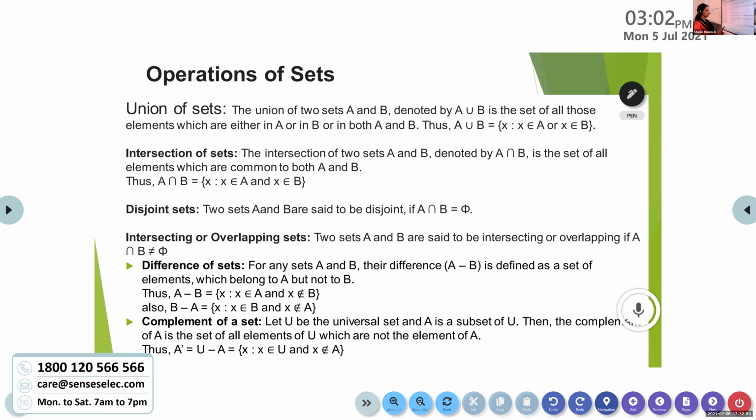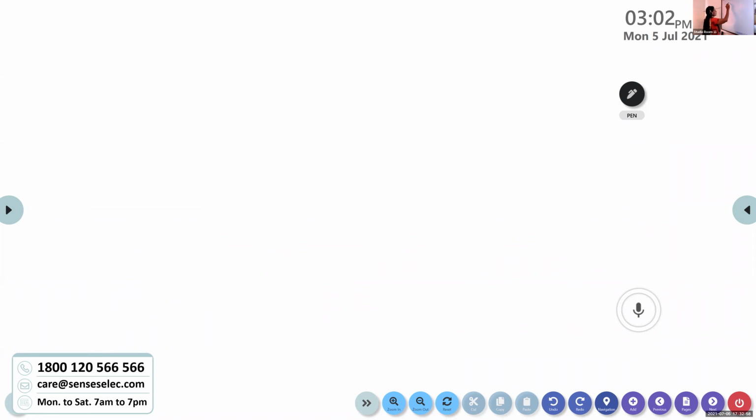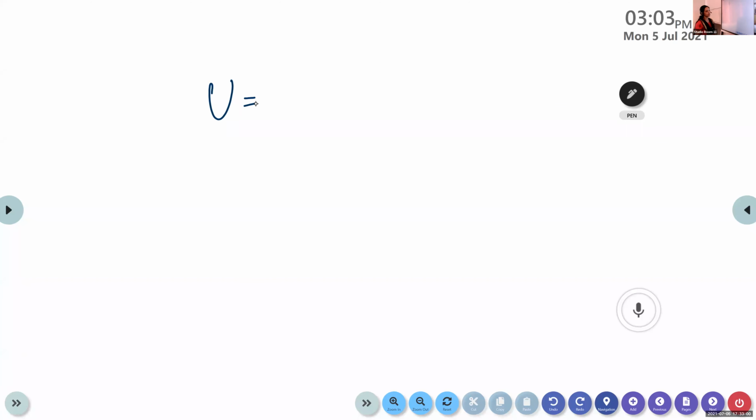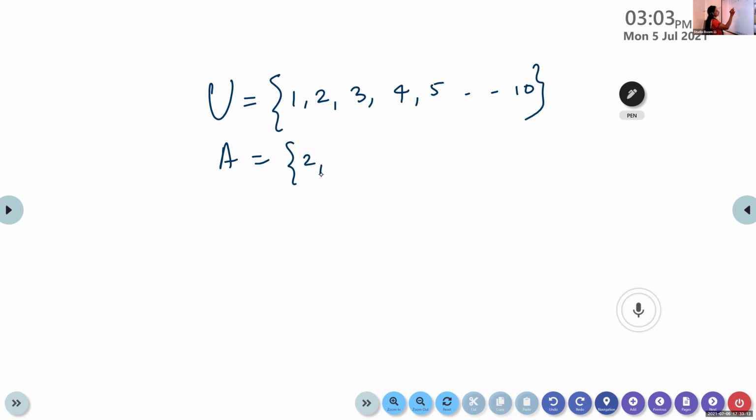Okay, so the next thing we are going to learn is the complement of a set. For defining complement, we need the universal set. Suppose the universal set is given like this: 1, 2, 3, 4, 5, up to 10. We have the first 10 numbers we are taking. And A is the set {2, 3, 4, 5}.